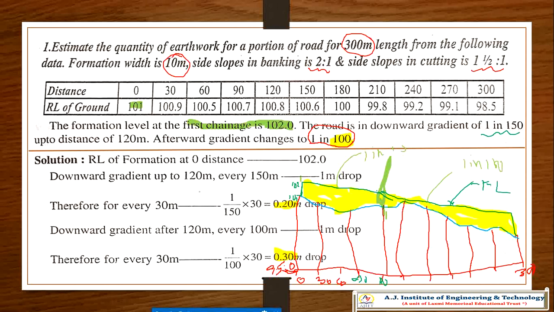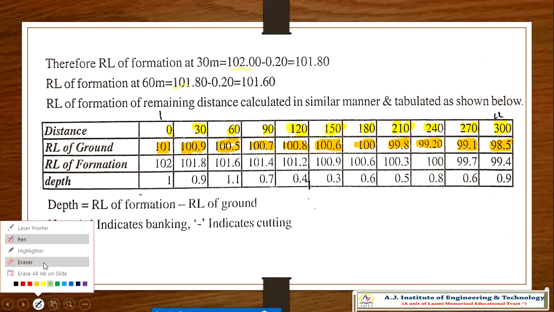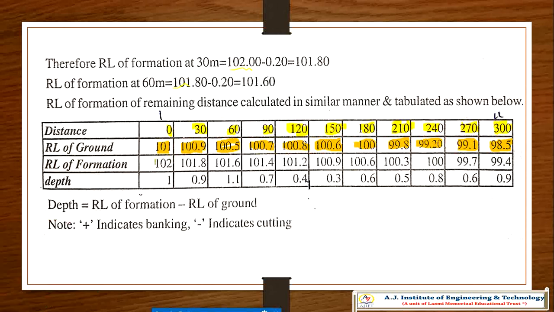So now, what to do? Actually, here the formation level drops at every point, right? See here, the formation level starting point will be 102, as mentioned in the problem. After that the gradient is there, so the level will change.